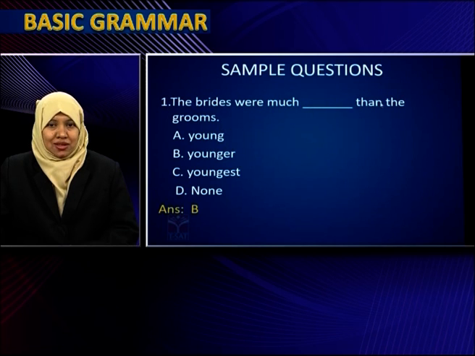Because 'than' is there, always remember whenever you are using the comparative degree, after the adjective there will be 'than'. So here there is a hint for you, a clue is given, 'than' is given. So always along with 'than' you have to use the comparative degree, that is 'younger than'.